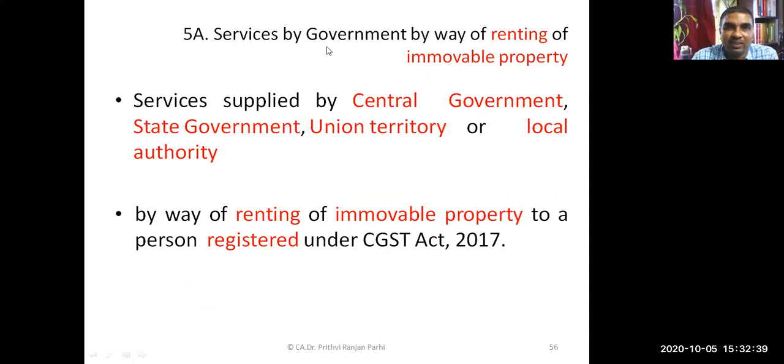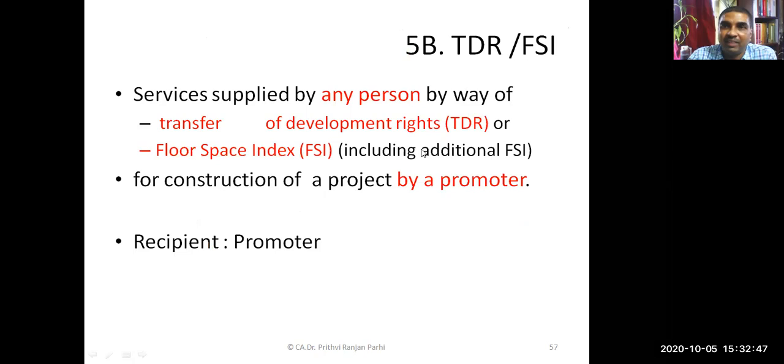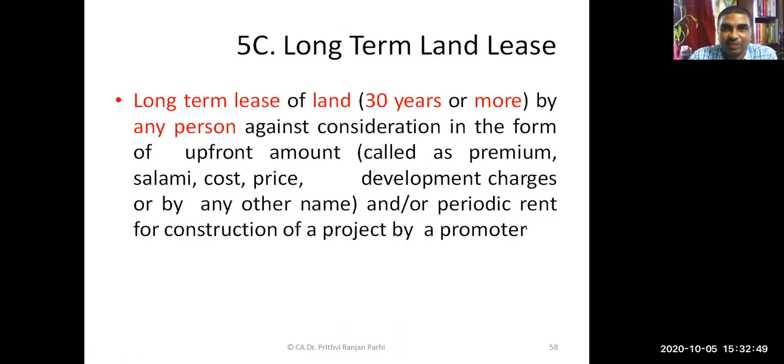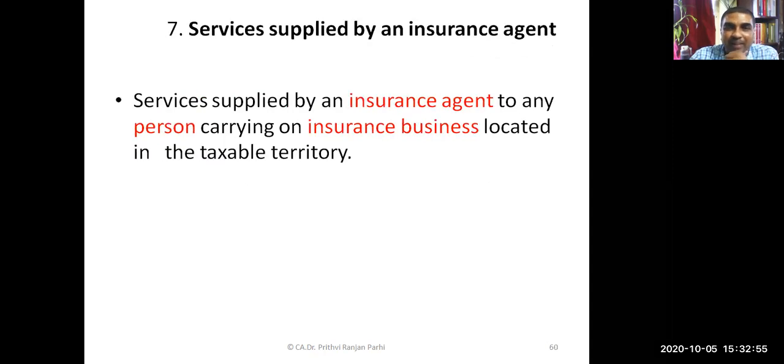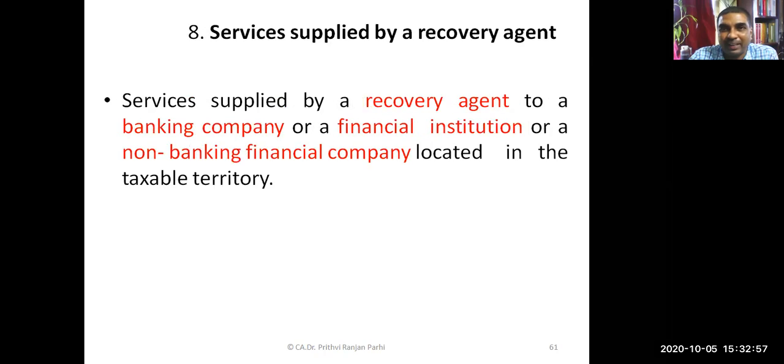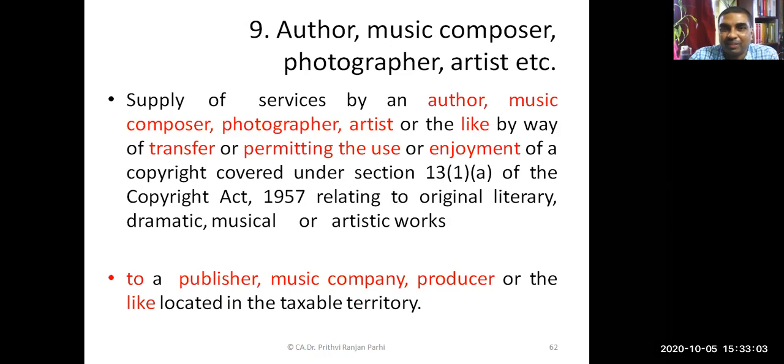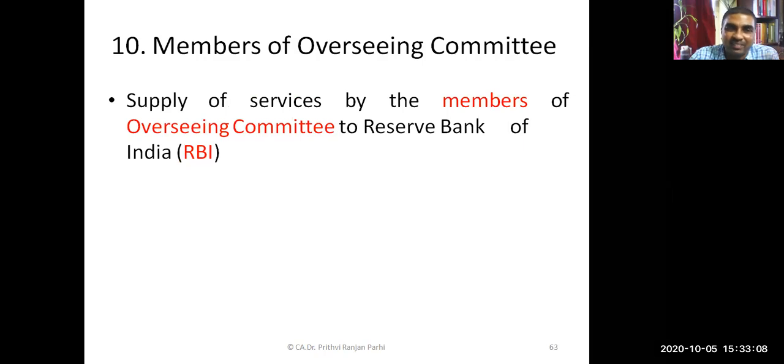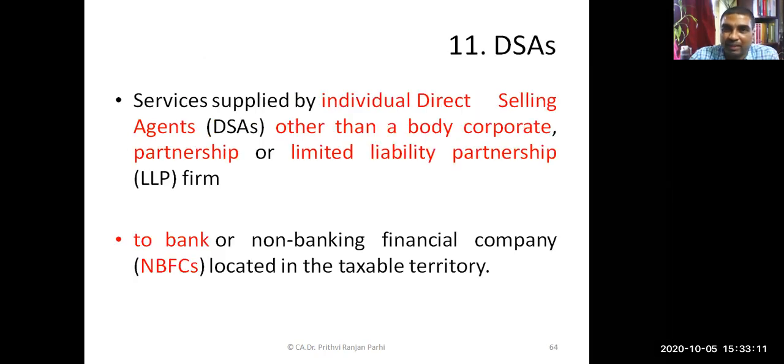Then there are other items like renting of immovable property, TDR, FSI related services, long-term land lease services, services supplied by a director, services supplied by an insurance agent, services supplied by a recovery agent, services supplied by author, music composer, photographer, artist, etc., and services supplied by members of overseeing committee. In all these services, reverse charge mechanism is applicable.